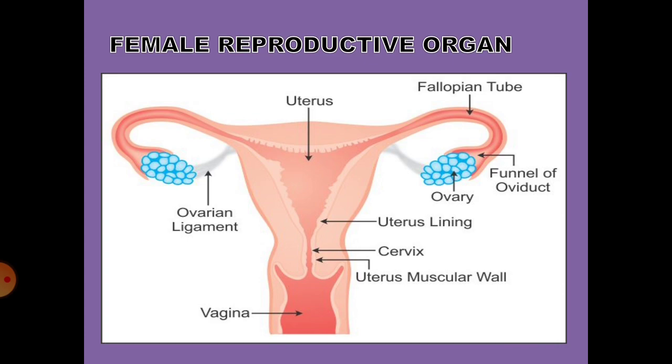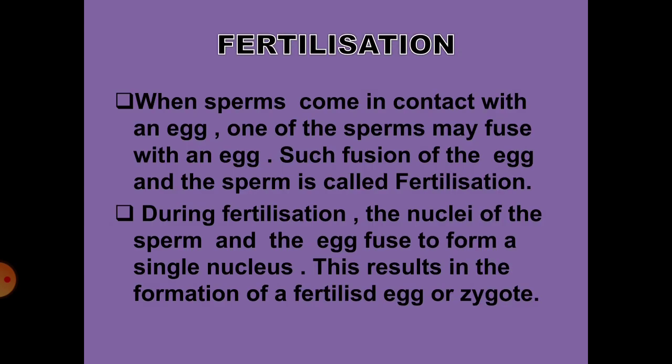Now coming to the female reproductive organ, I hope you have all known about the 4 parts, namely the ovaries, fallopian tube, uterus and the vagina. Now in females, the fertility period starts at puberty. How will you say that a female is reproductively matured? The sign of puberty is menstruation. The cycle of events takes place every 28 days. You refer to it as menstruation. I hope you have all known about the male and the female reproductive systems.